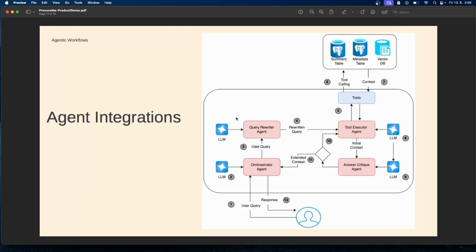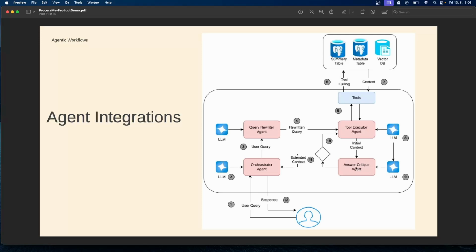What does the agent integration look like? When a user asks a question, the question goes to the orchestrator agent, which manages 3 other agents: query writer, tool executor, and answer critic agent. The user question goes to the query writer agent, which improves the query if required and then passes it to the tool executor agent. The tool executor agent selects the tool required to answer the question, executes the tool, pulls the context from the data source, and passes it to the answer critic agent.